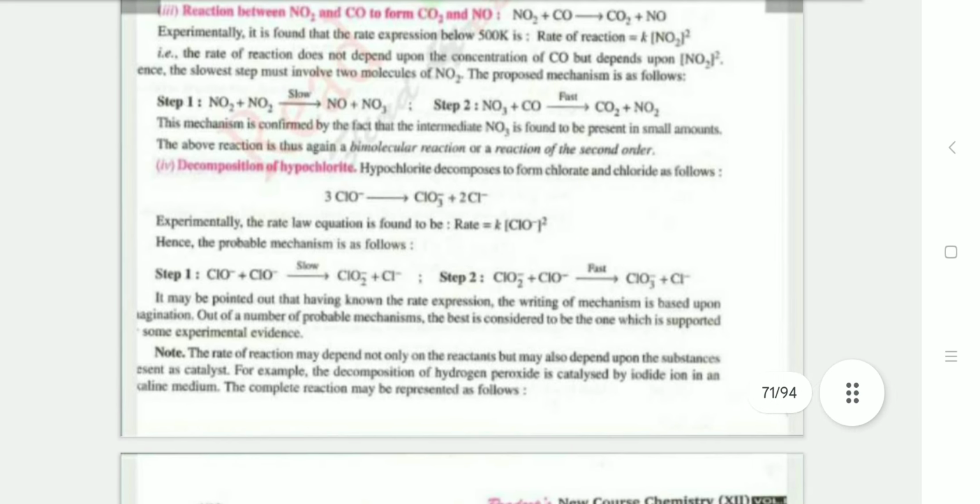Third is the reaction between NO2 and CO2F, forming NO3 in a small amount. The above reaction is bimolecular and the reaction is second order.